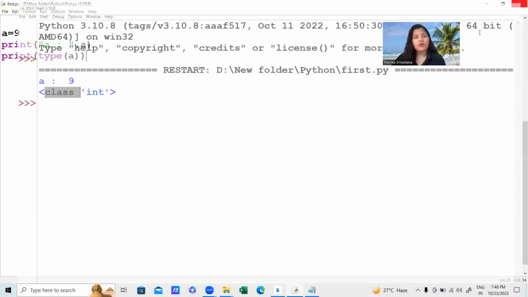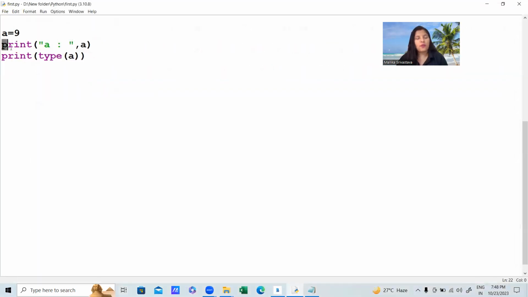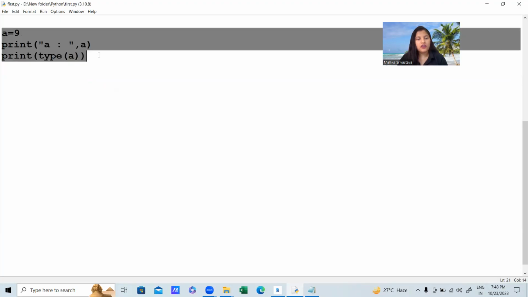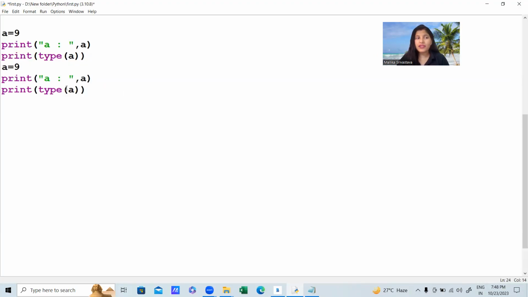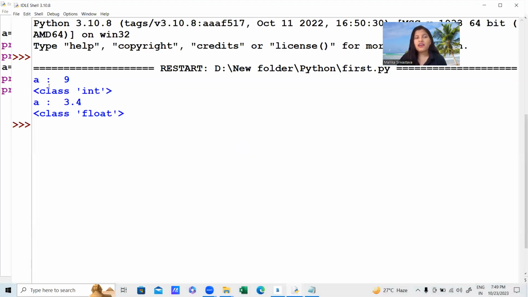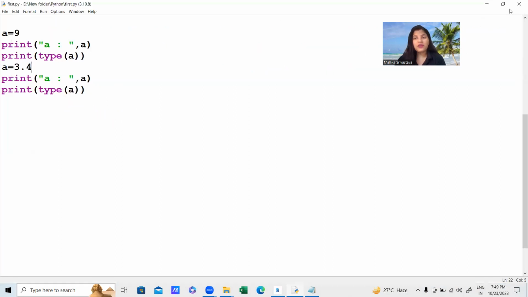Now, let me just copy it from here. Control C and V. Now in place of 9, I'm writing 3.4. Now it is a float type of data. Let me run this code one more time. When the value of a is 9, it belongs to class integer. But when the value of a is 3.4, it becomes float. So it is dynamically typed. You are not declaring it before, but at runtime, it defines the type of data.